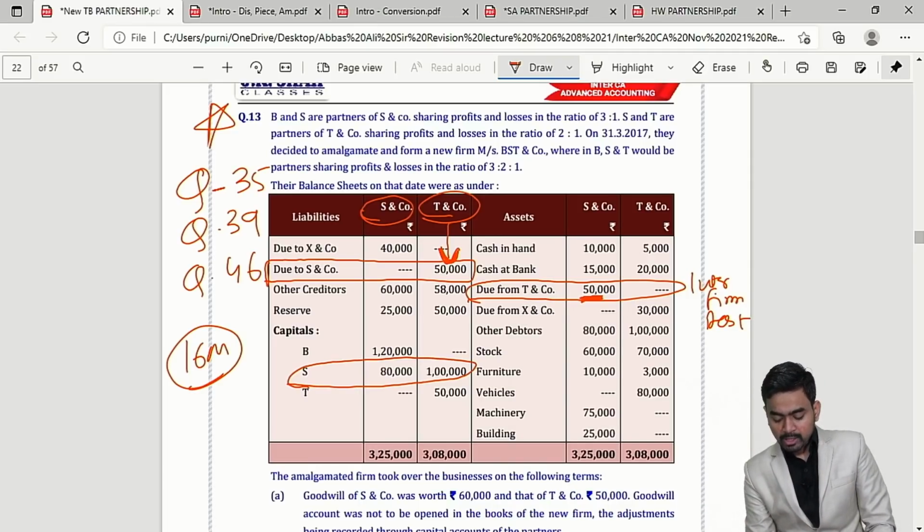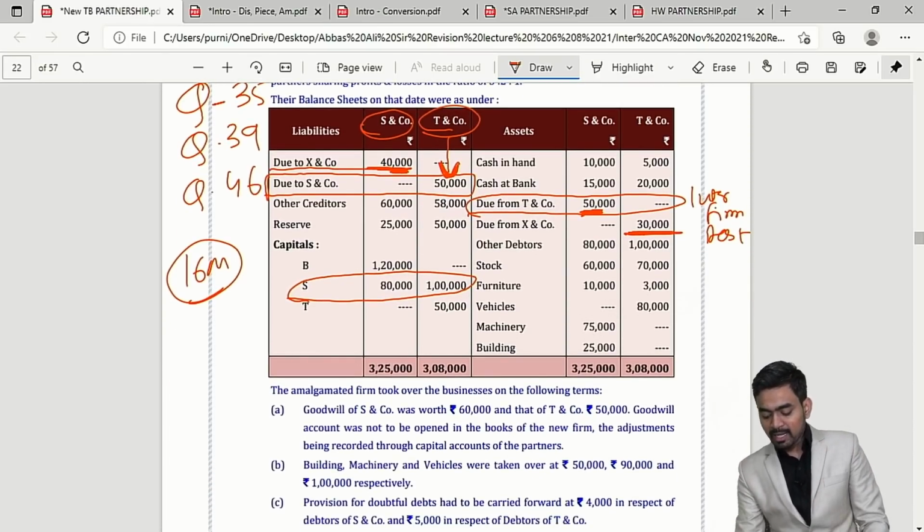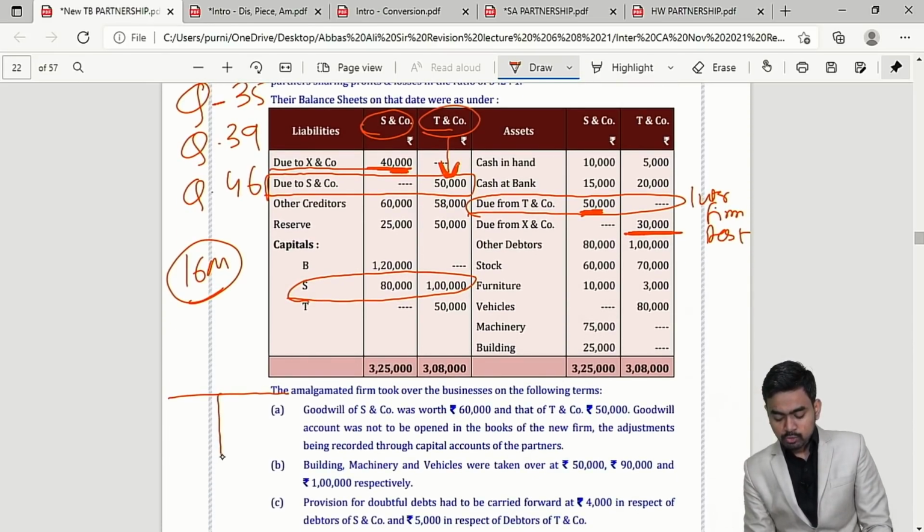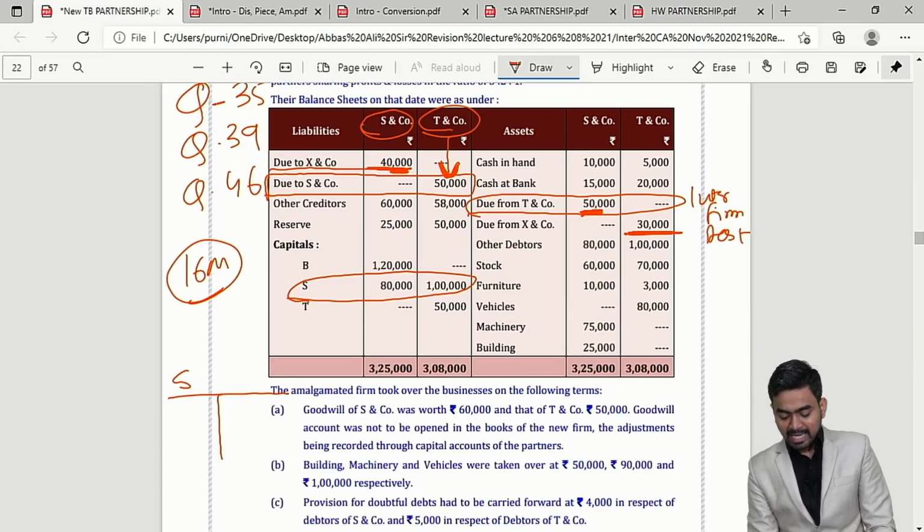Second important point, see, due to X and Co, S is saying money payable to X 40,000 and T is saying money receivable from X 30,000. Now after amalgamation they both will come together, that is S and T. So from the point of view of S, money payable to X 40,000, and from the point of view of T, money receivable 30,000.